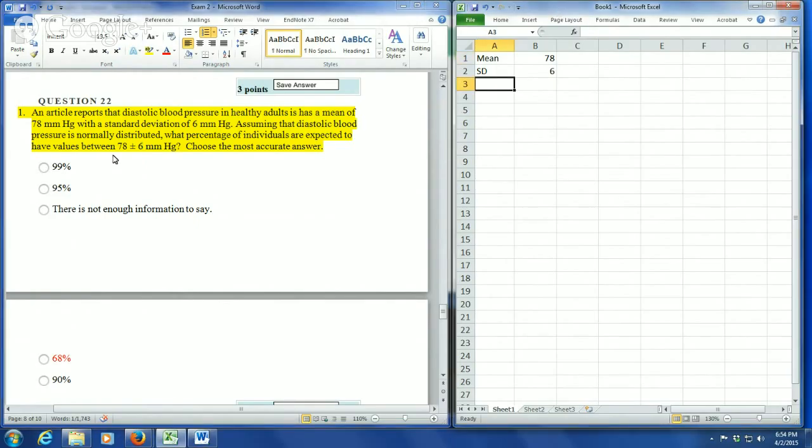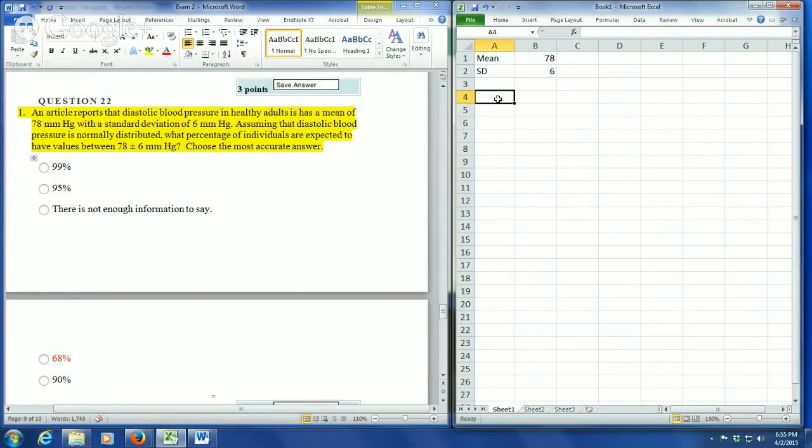When the margin of error is equal to the standard deviation, that means that the z-score that you're multiplying it by is 1. If the z-score is 1, then you're going out 1 standard deviation. So a quick way to answer this, if you pick this up immediately, is we're going only 1 standard deviation above and below the mean. And if you remember the rules, 1 standard deviation above and below the mean contains 68% of the sample. However, if you don't remember that, then you can solve the question another way.